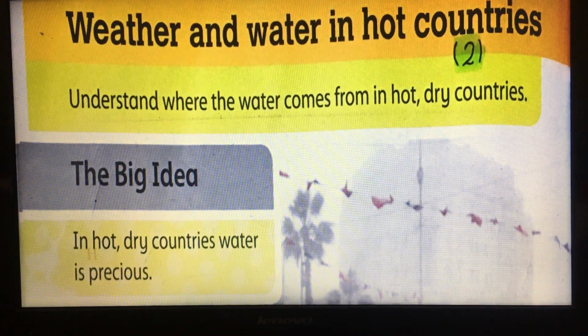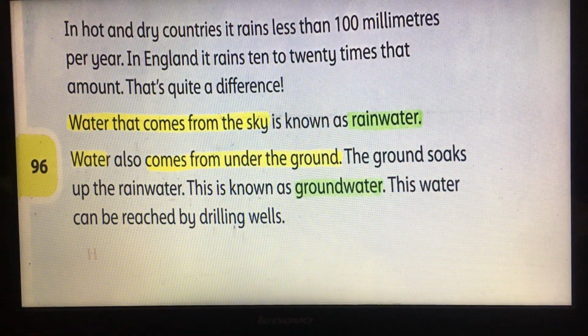Actually, in this lesson they mentioned 3 sources of water. They mentioned that the water that comes from the sky is known as rainwater.